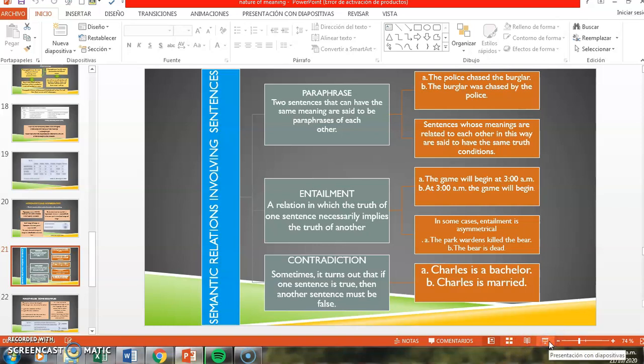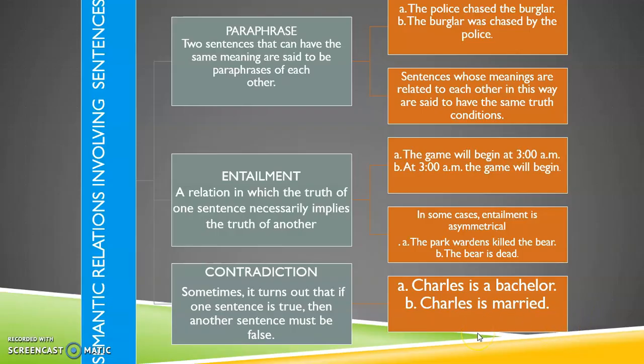Okay, now let's go on with this second part, which has to do with the semantic relation involving sentences. We have already talked about semantic relation among words, and here we have three types of relationships: paraphrase, entailment, and contradiction. When we talk about paraphrasing, we say that two sentences that have the same meaning are said to be paraphrases of each other.